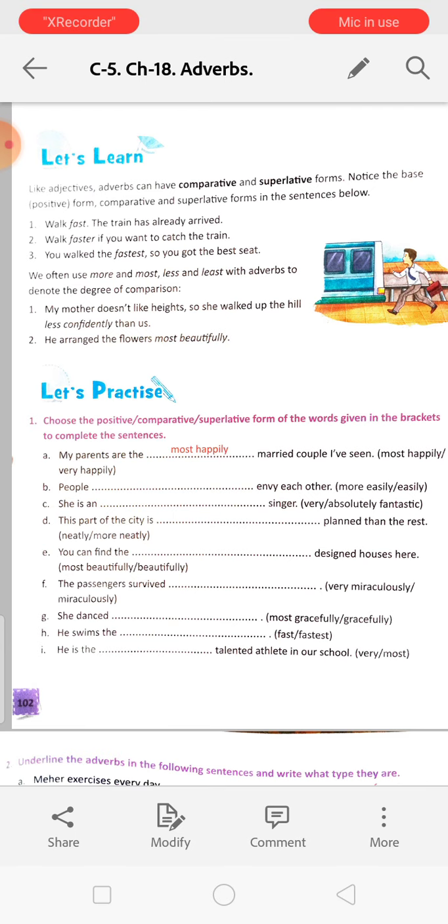We often use more and most, less and least with adverbs to denote the degree of comparison.